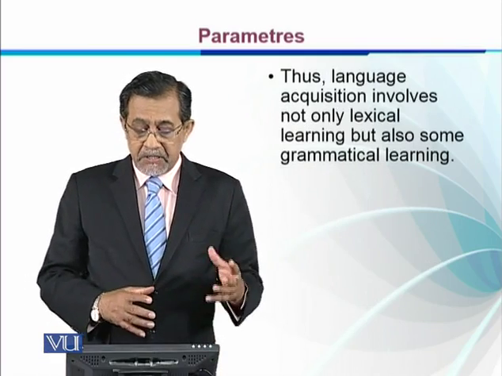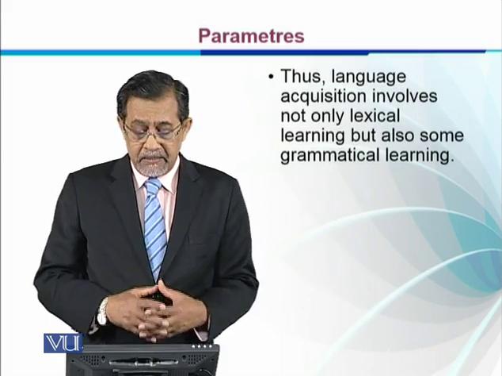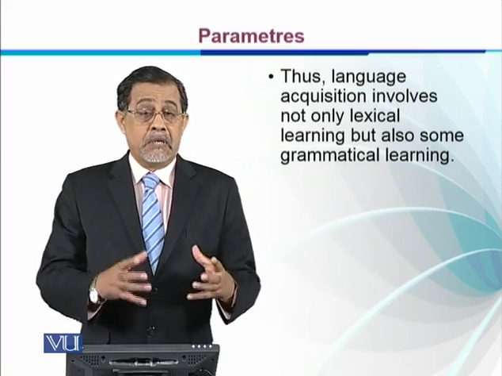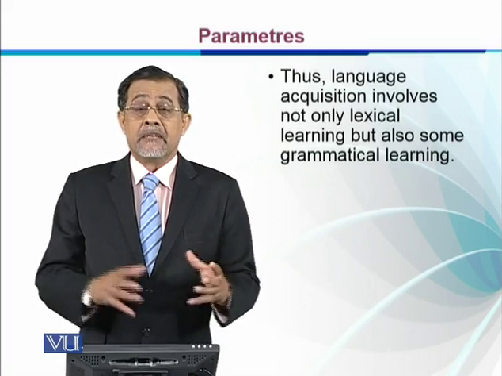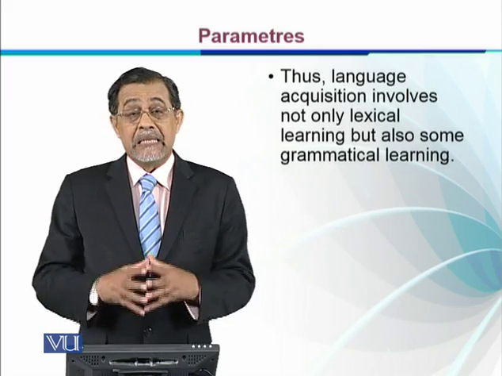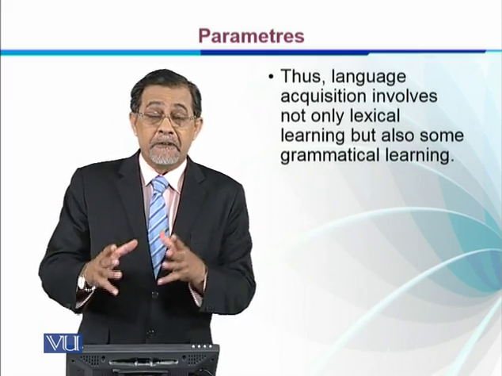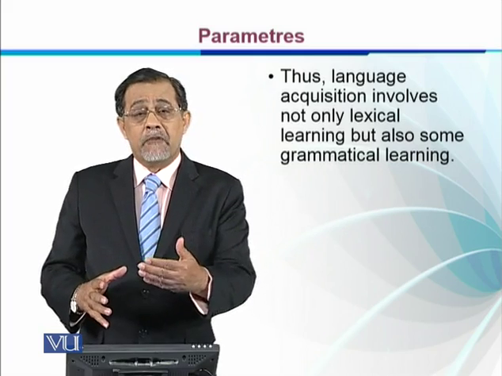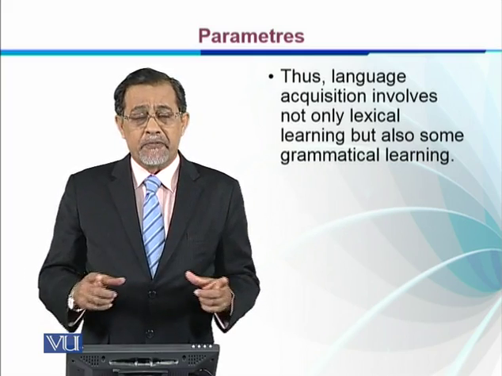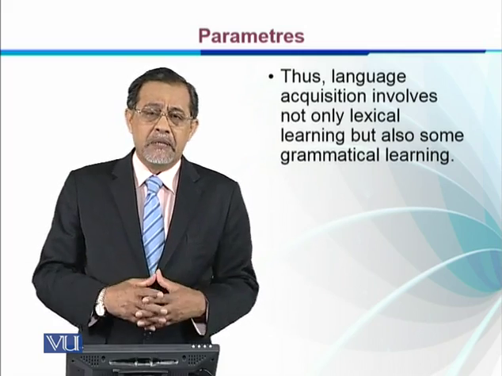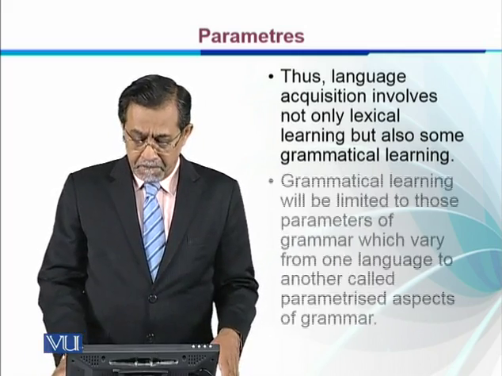Thus, language acquisition involves not only lexical learning but also some grammatical rules. It's not only learning vocabulary, but also how different phrases are formed, how clauses are made, where verbs come, what the order of constituents of a certain language is. They have to be learned by the children.